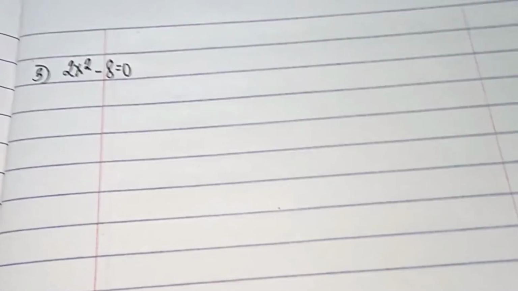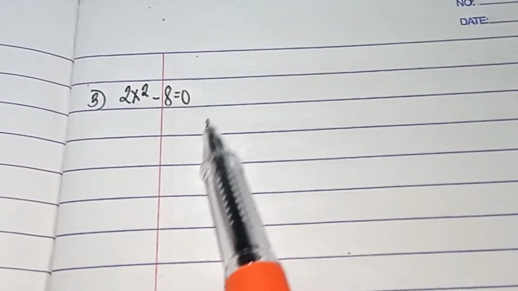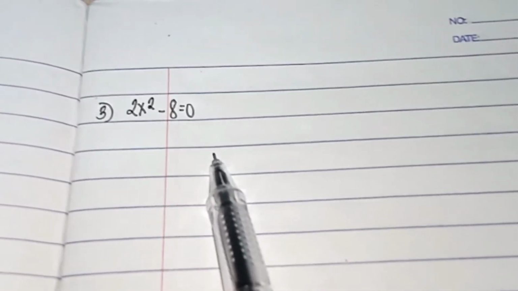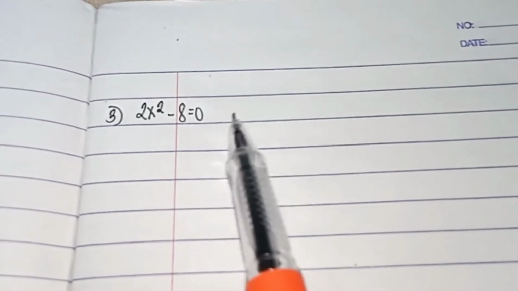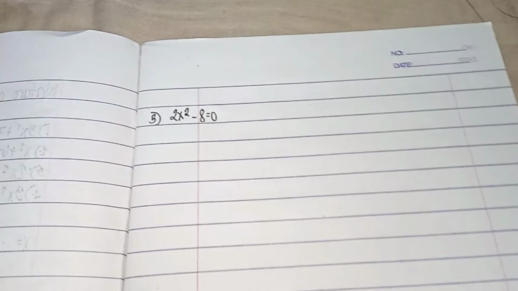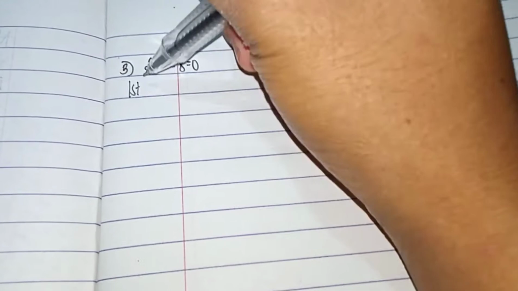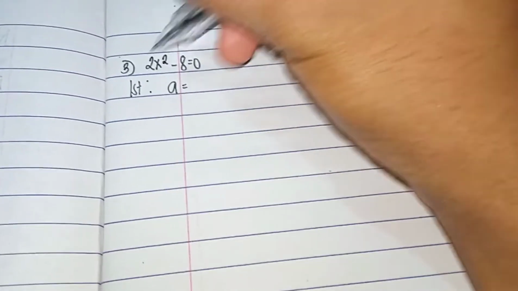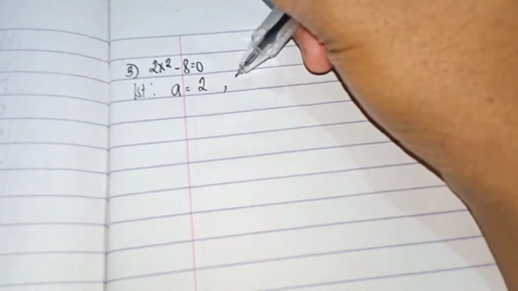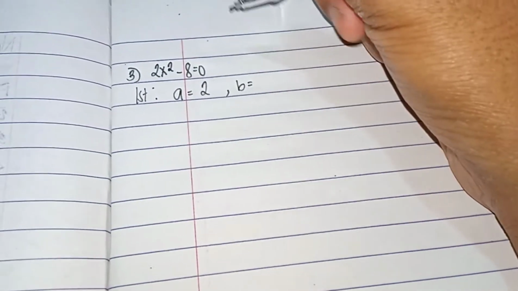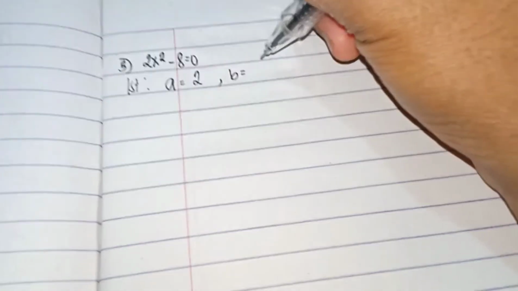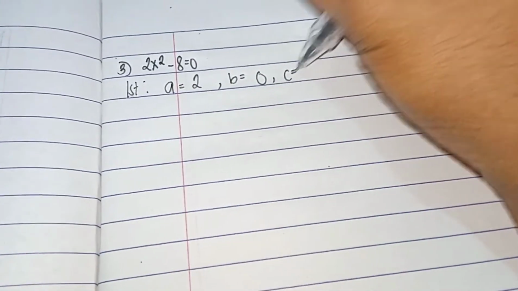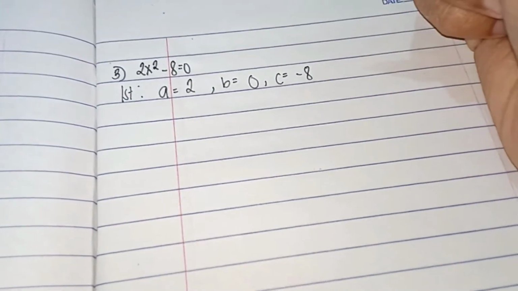Okay, so guys, I will give you time in number 3 to get the values of A, B, and C and substitute these values to the discriminant and simplify the equation. Okay, so let us answer. Step 1, first step, is get the values of A, B, and C. So A equals 2. Next, B equals, there is no B value here, so 0. And C equals negative 8.